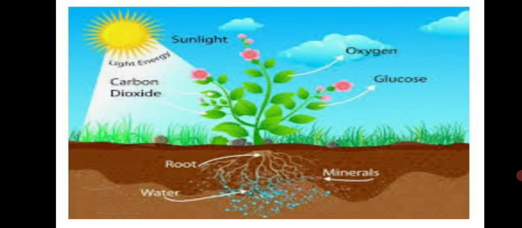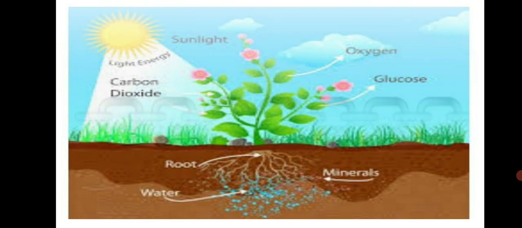What is the food of plants? So we can say that water and minerals in the soil are the food for plants. Also, carbon dioxide from the air and sunlight: with the help of sunlight, plants prepare their own food. So this way, all these form the food of plants.